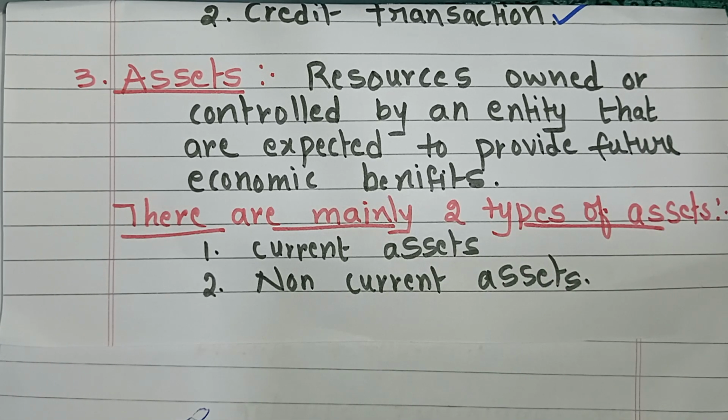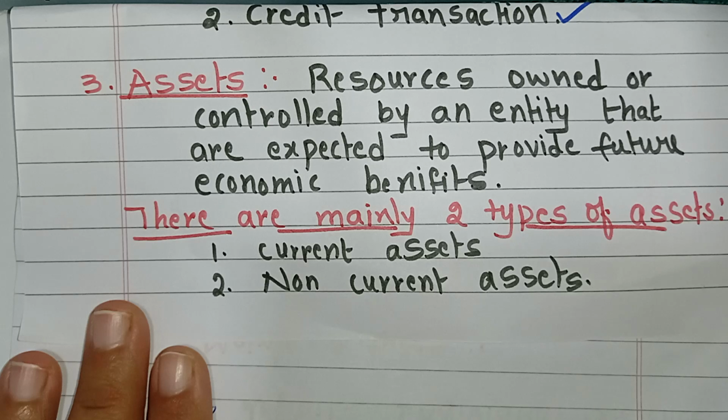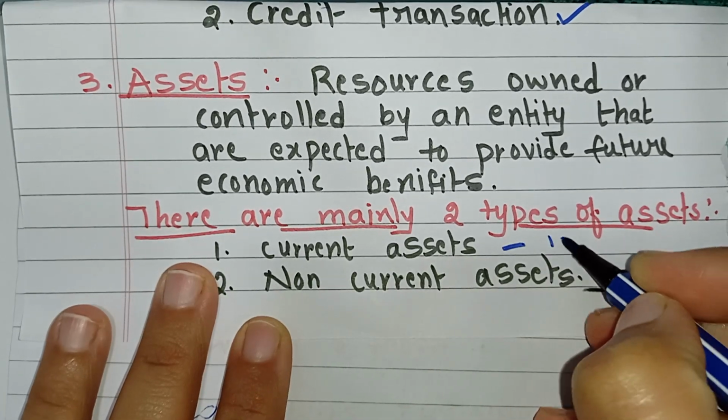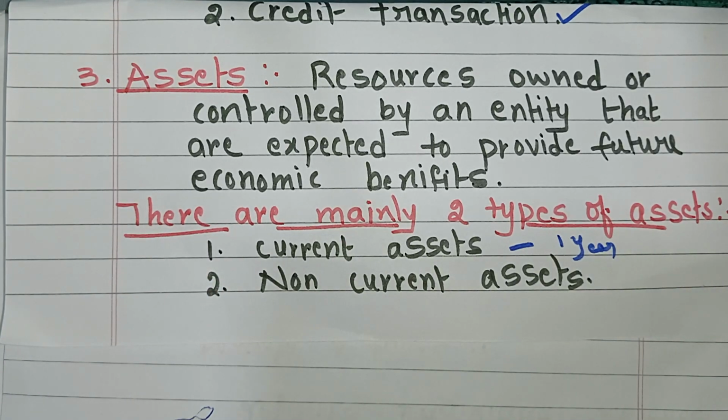Current assets are the assets that a company expects to convert into cash within 1 year. For example, we will take cash and accounts receivable, means money owed to the company by its customers.